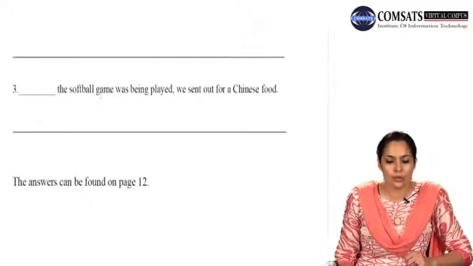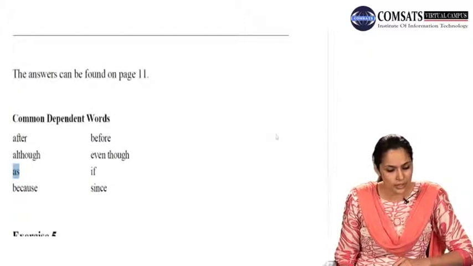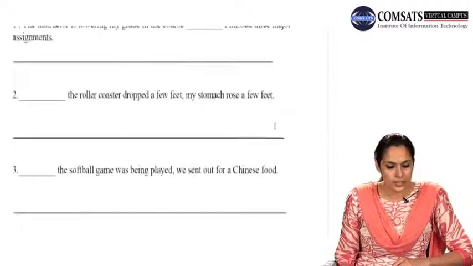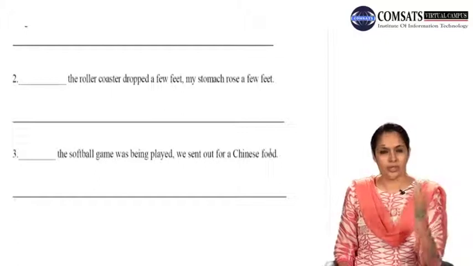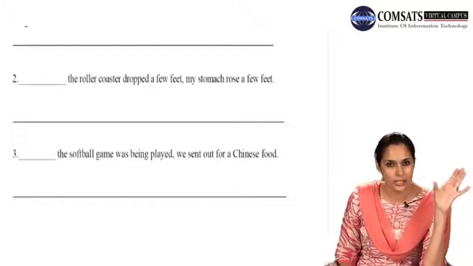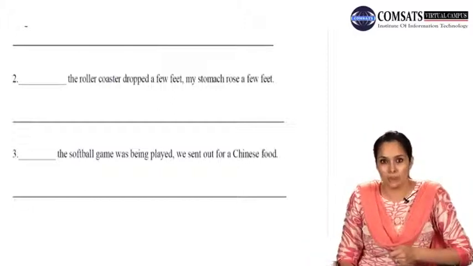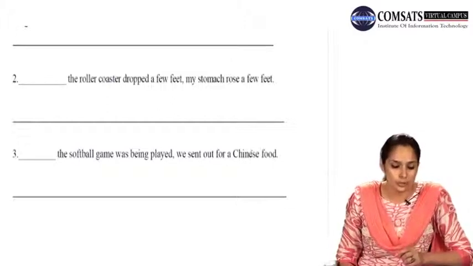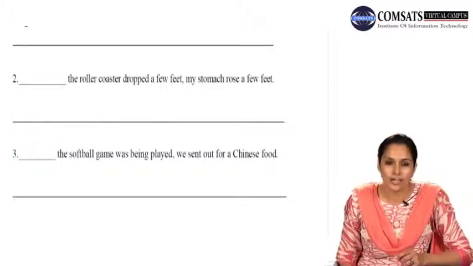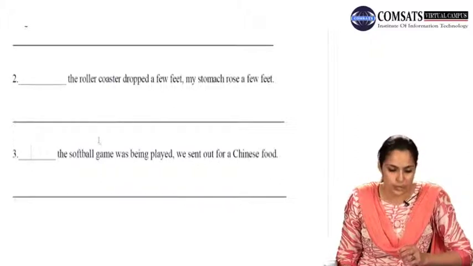Number 3, dash the softball game was being played. We sent out for Chinese food. Now the transition word that we are going to use here is not in this list. Let's see, dash the softball game was being played, we sent out for Chinese food. Now this is where you see that something is happening and while that is happening they are doing something else. So automatically that word came out of my mouth. While the softball game was being played, we sent out for Chinese food. So this blank would take while as the answer.